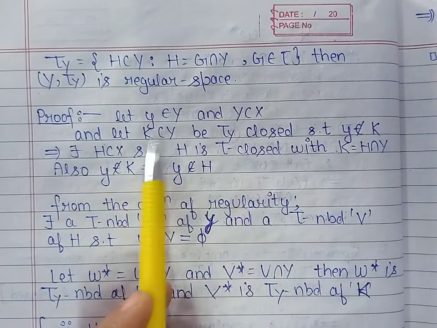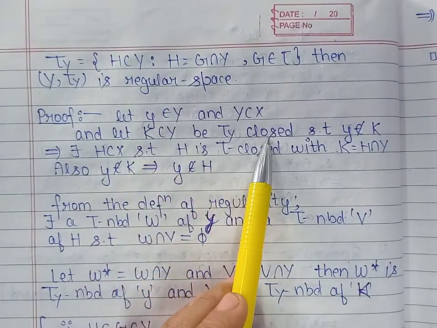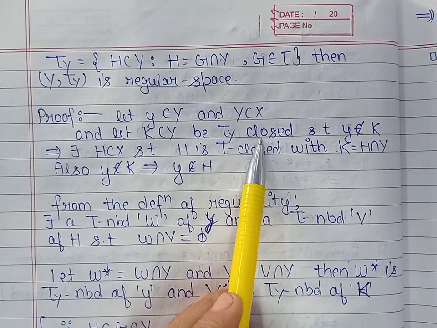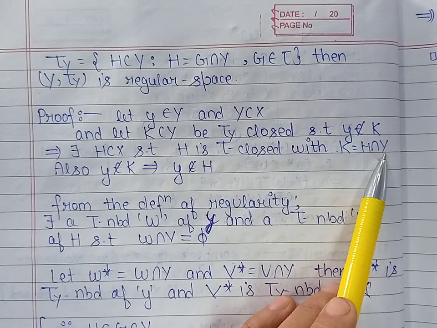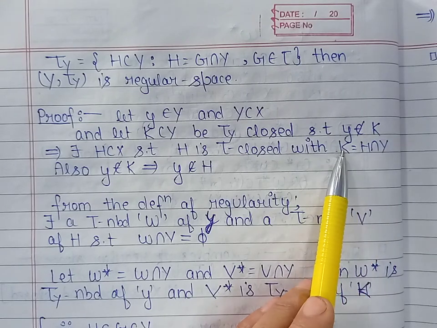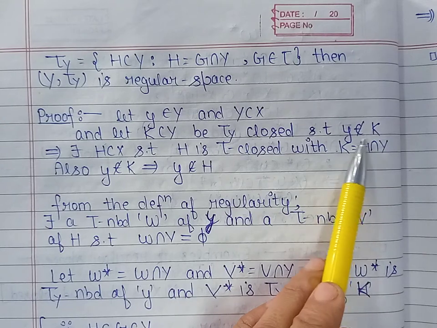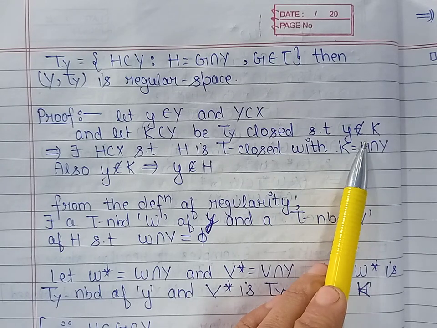Now because K is a τ_Y closed set, and we already discussed that τ_Y closed sets are obtained by taking the intersection of τ closed sets with Y, K can be written as H intersection Y, where H is closed in topology τ.